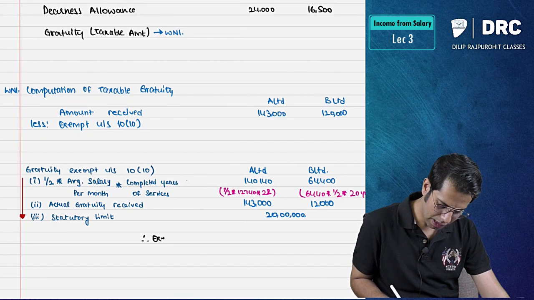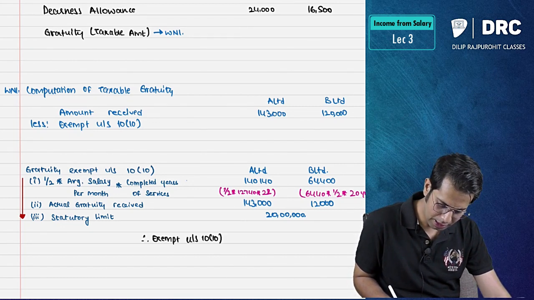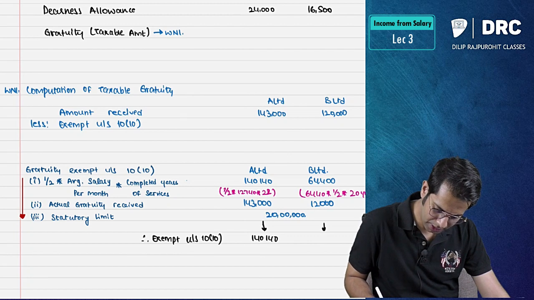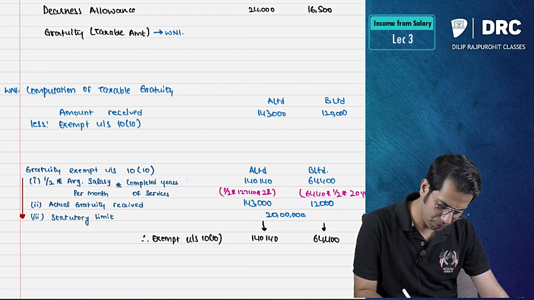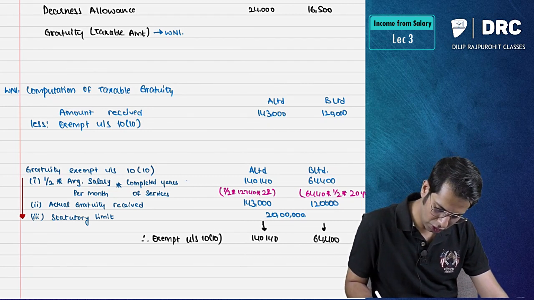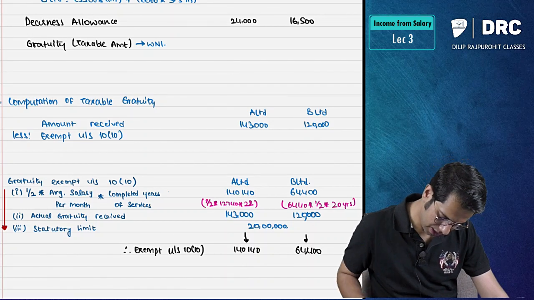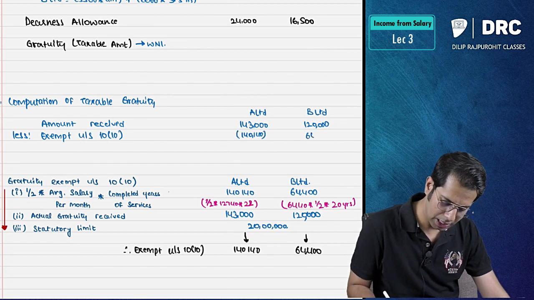Therefore, exempt under section 10(10) for A limited 140 and for B limited it is 64,400. Sir, you have missed one zero over here. So exempt amount I will subtract 140 and here 64,400.